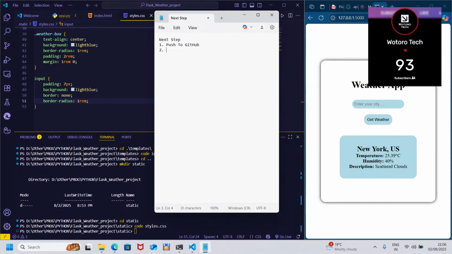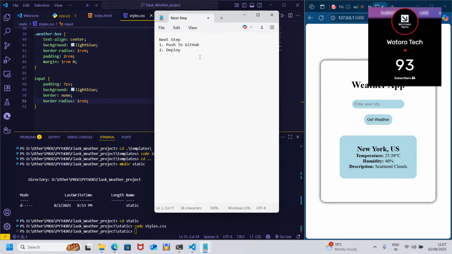The second one is deploy. I'm going to deploy it, and I'm going to send you the link, and you check whether it's really online, from your machine and from your phone and all that.